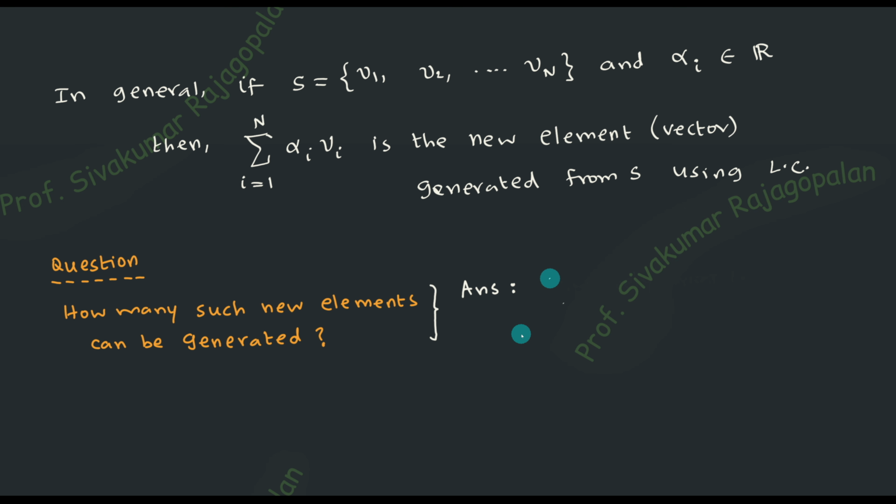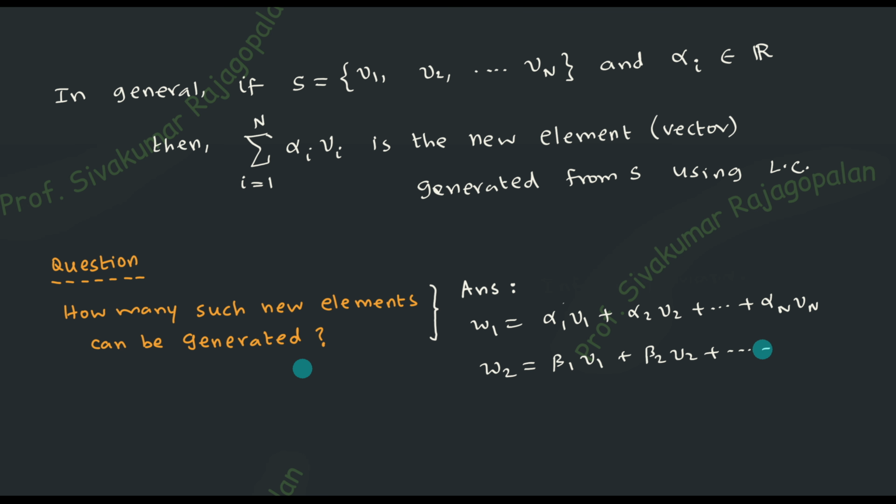That's the answer. So what I'm trying to say is that the first new element can be obtained by saying alpha 1 v1 plus alpha 2 v2, etc. I will finish my calculation. And suppose I would like to perform the linear combination once again, then I will choose a totally different set of constants, beta 1, beta 2, etc., and I'll generate a new element w2. Like this I can generate w3, w4, etc. And there is no end to that. That is what I'm trying to say: the number of elements that I can generate is infinitely many.